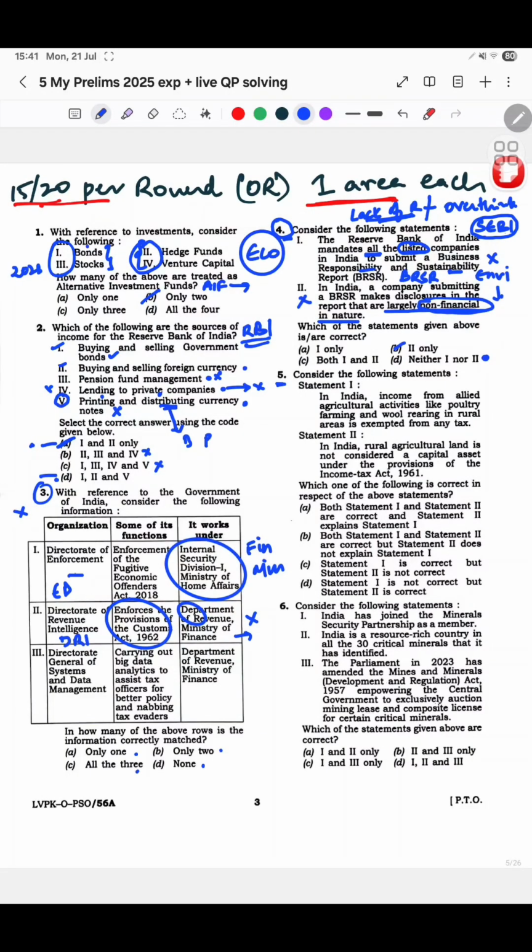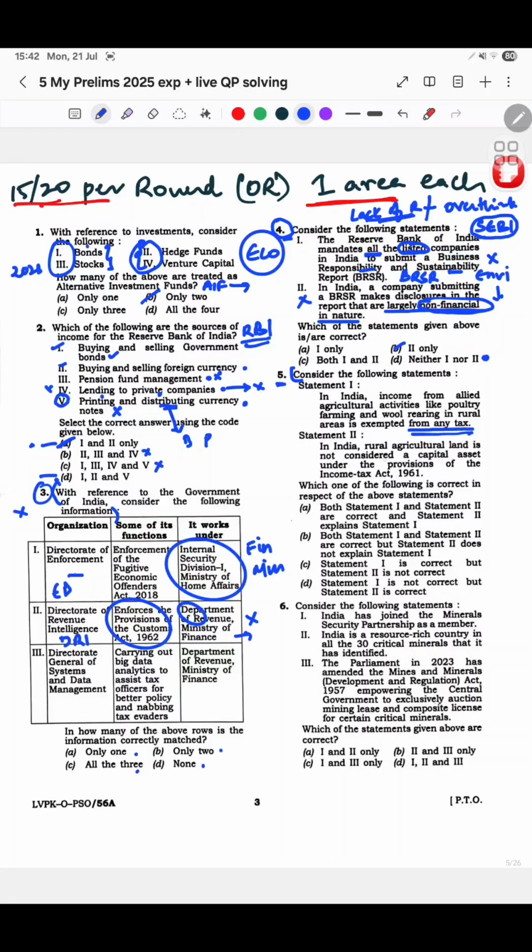And then now question number 5. Question number 5 is, in India, मतलब basically statement 1, 2 दे रहे हैं, which one of them is correct पूछ रहे हैं. And see, thing is, sometimes once you are familiar with the questions, you usually don't read this part of the question, correct? तो yeah, this comes with practice only, but I would suggest कि आप exam में तो properly पूरा पढ़ो. In India, income from allied agriculture activities like poultry farming, wool rearing in rural areas is exempted from any tax. Okay, any tax.